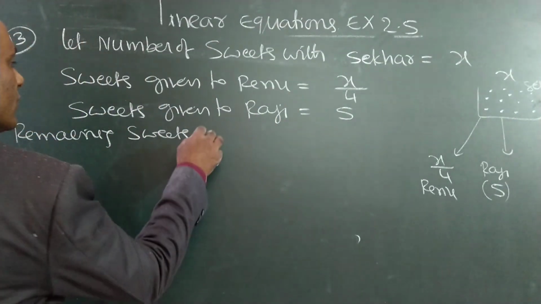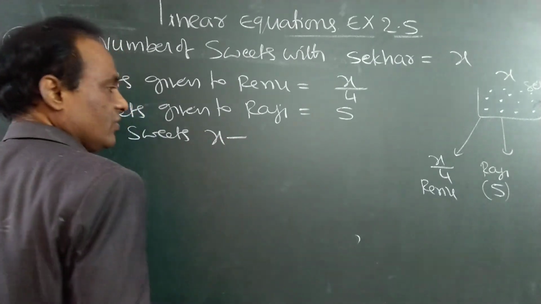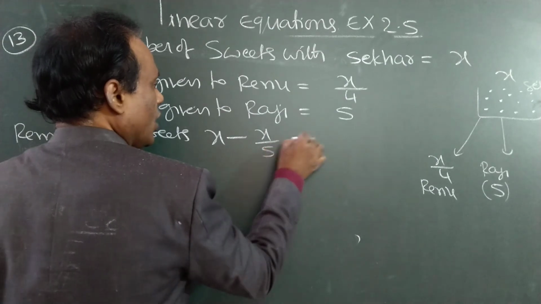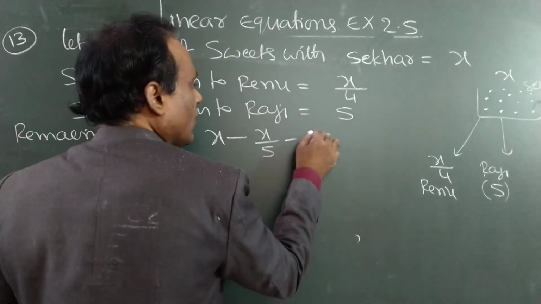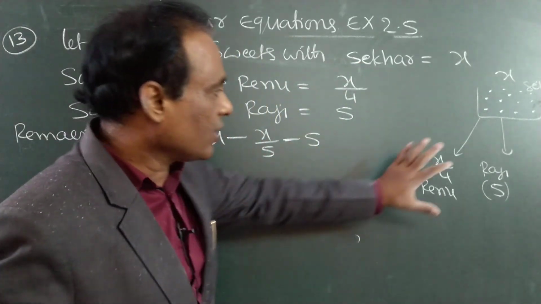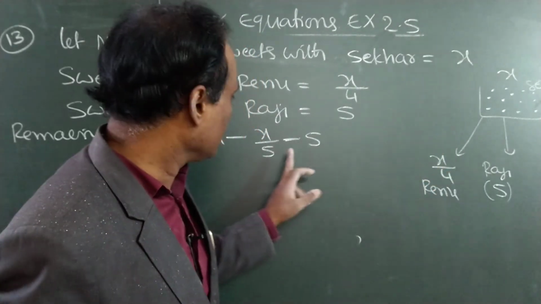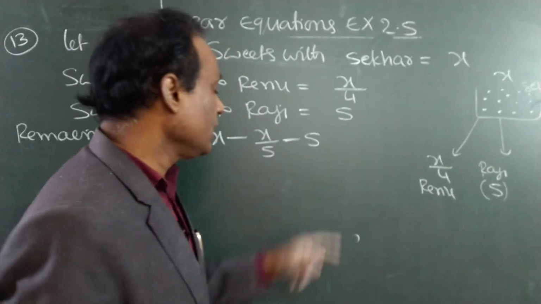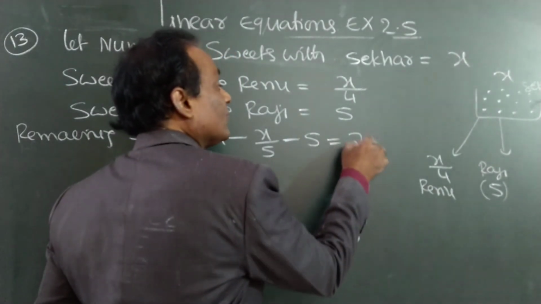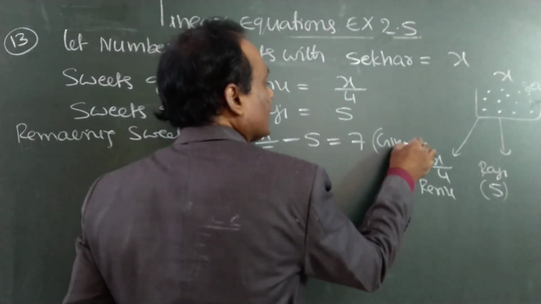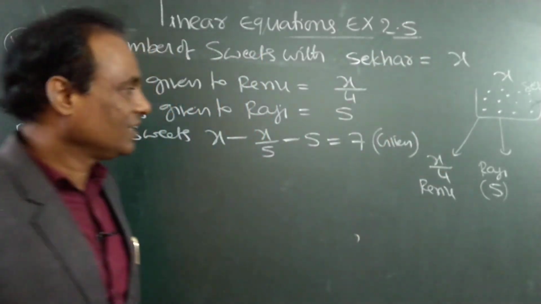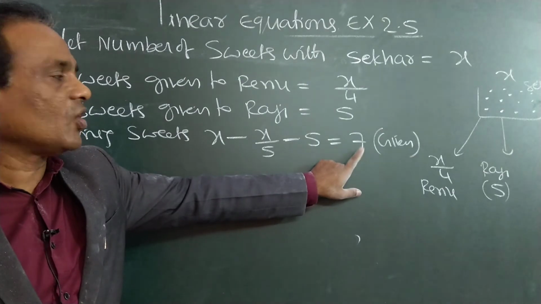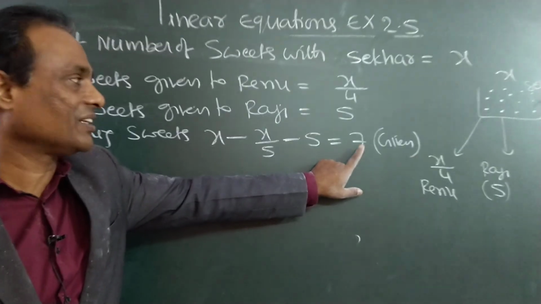Total how many sweets? X minus how many are given to Renu? X/4. How many are given to Raji? 5. X/4 given to Renu, subtract. This 5 also given to somebody, Raji, so subtract. Remaining how many? 7. Remaining he has 7 sweets. It is given in the problem. Remaining 7.